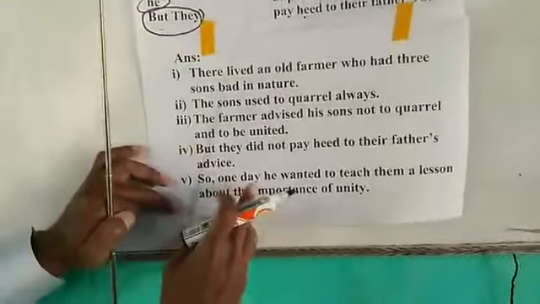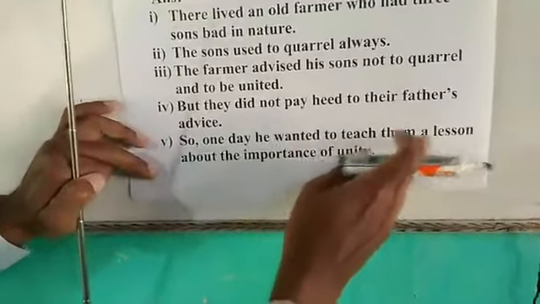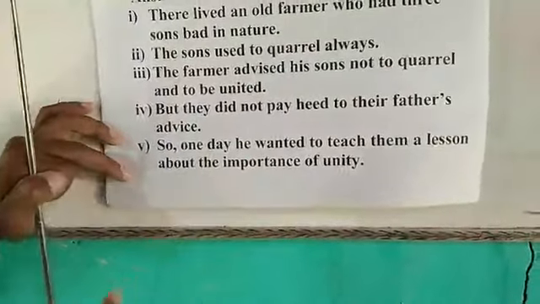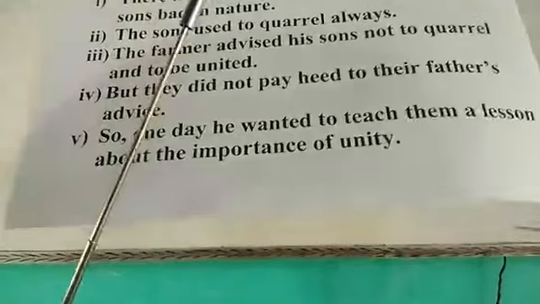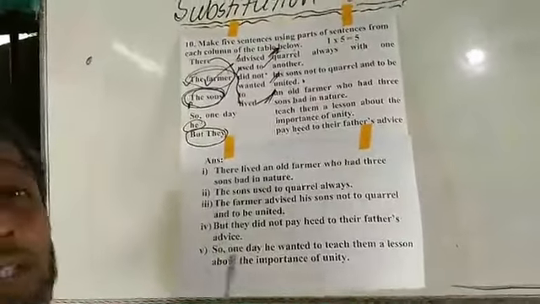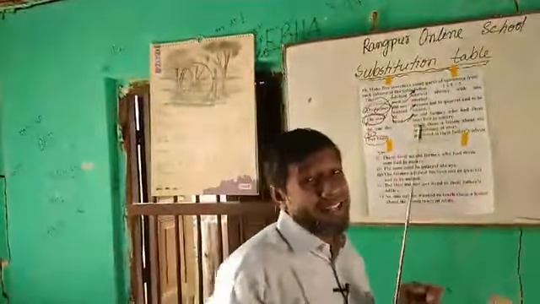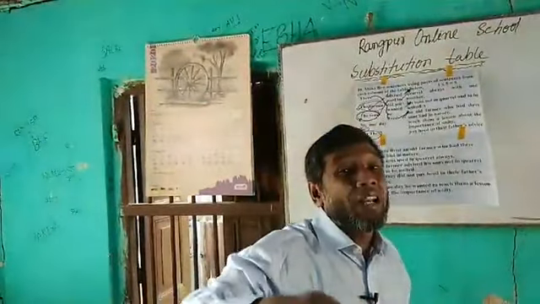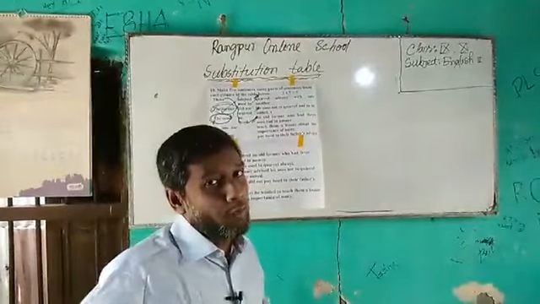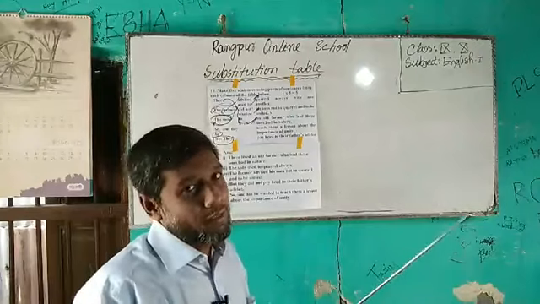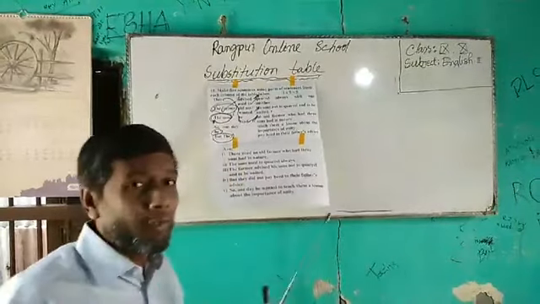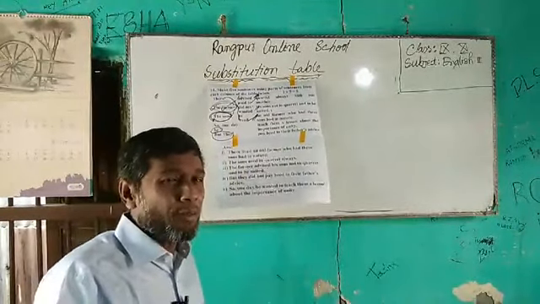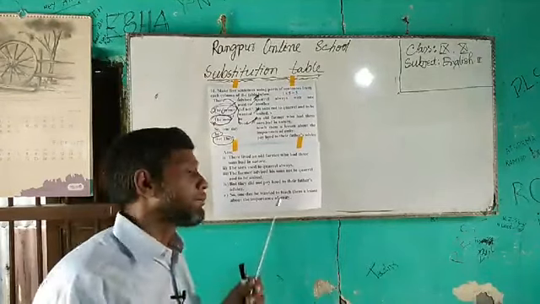So one day he wanted to teach them a lesson about the importance of unity. Okay, dear students, I know this is very easy for you, but from these questions I am going to give you one technique. I told you that if you cannot understand why I cannot write an anti-contextual sentence, and what is an anti-contextual sentence. So dear students, now I will give you these examples and we will finish for today.